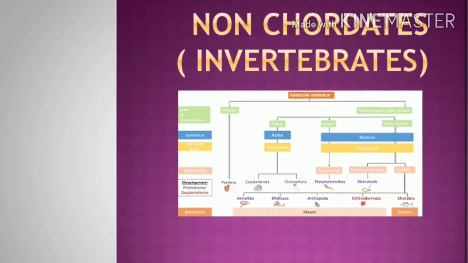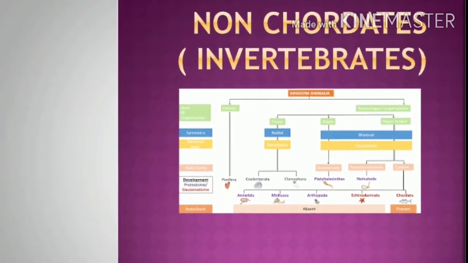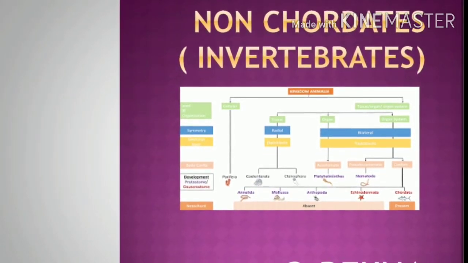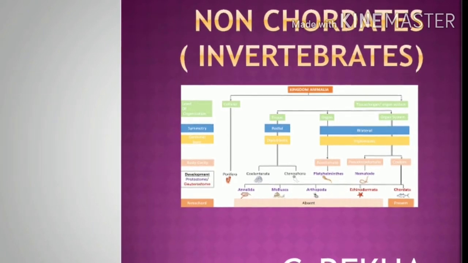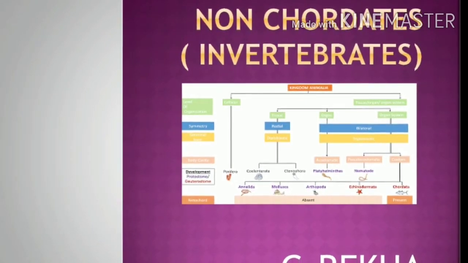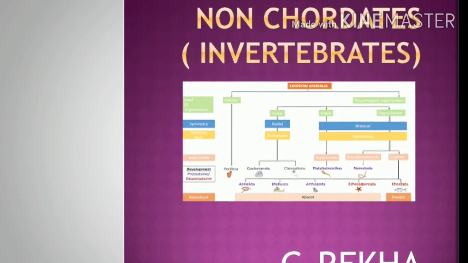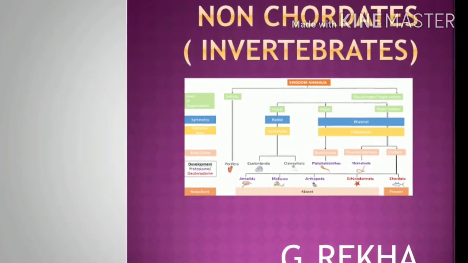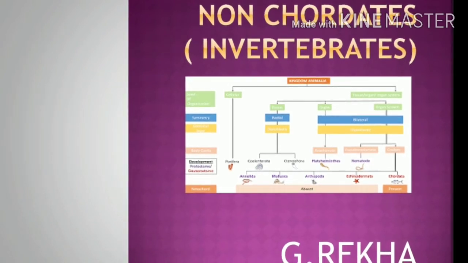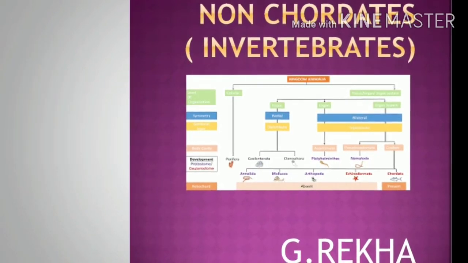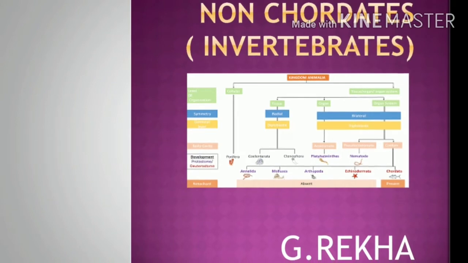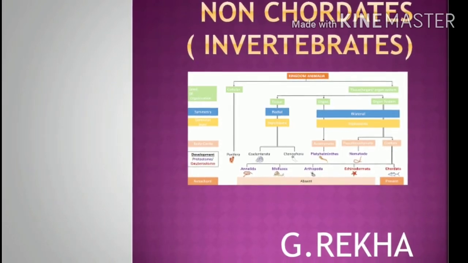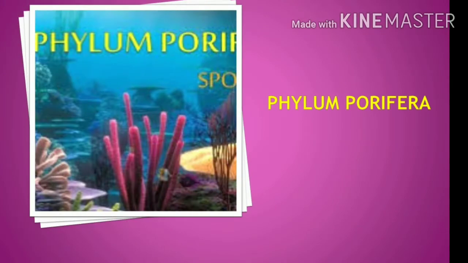What are the invertebrates? Phylum Porifera, phylum Cnidaria, phylum Ctenophora, phylum Platyhelminthes, phylum Aschelminthes, phylum Annelida, phylum Arthropoda, phylum Mollusca, and phylum Echinodermata. So these are the nine phyla under the category of invertebrates or non-chordates. Now we study the first phylum, phylum Porifera.